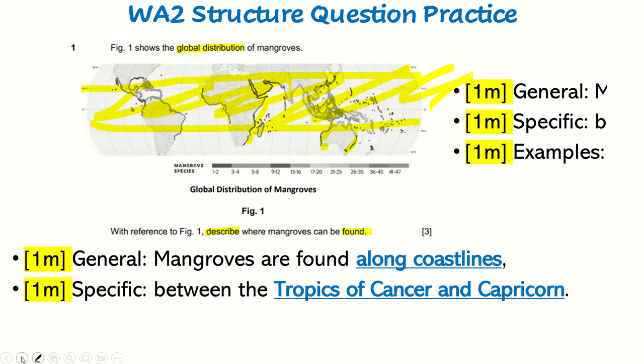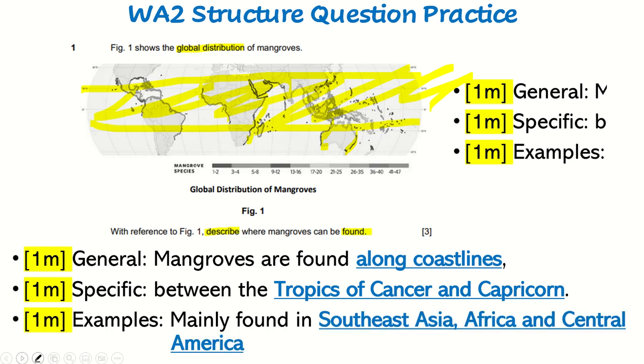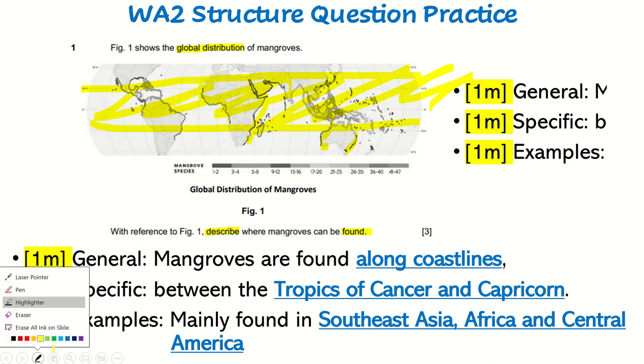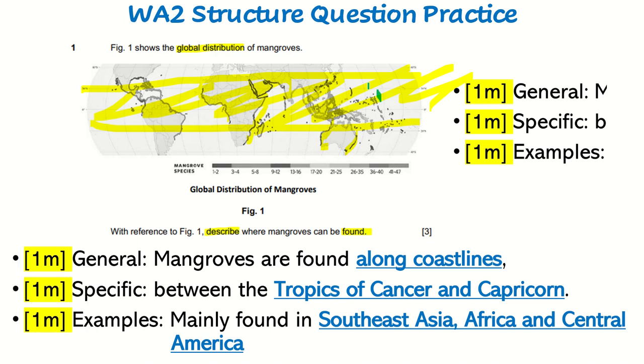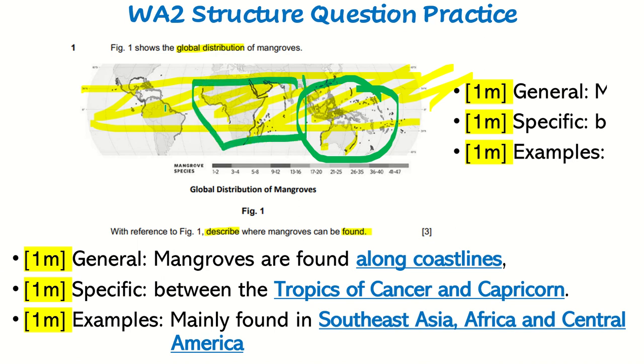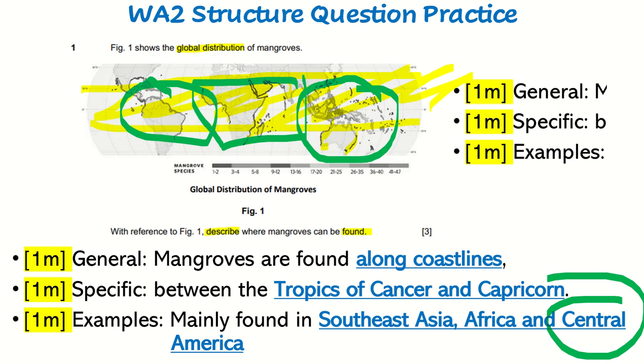And then some examples are, they are mainly found in Southeast Asia. So where is Southeast Asia? So I'm just going to change the color here. Southeast Asia over here, the coastlines of Africa, and the coastlines of Central America. Central is important. This word central is important. All right. So pause if you need to copy this. And if you're done, I'm moving on to the next question.